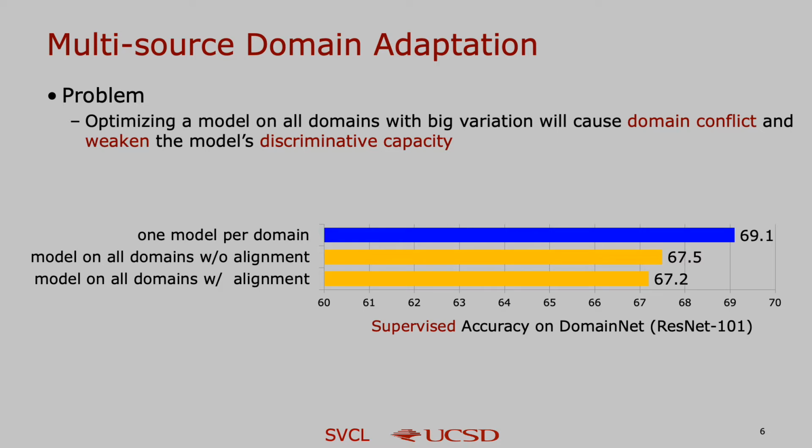When the domain alignment loss is further added to force the model to generate common features, the result further decreases to 67.2%. It indicates that a single static model, even one as large as ResNet 101, can still hardly handle images with large variation, and the domain alignment loss will further weaken the model's classification capacity.